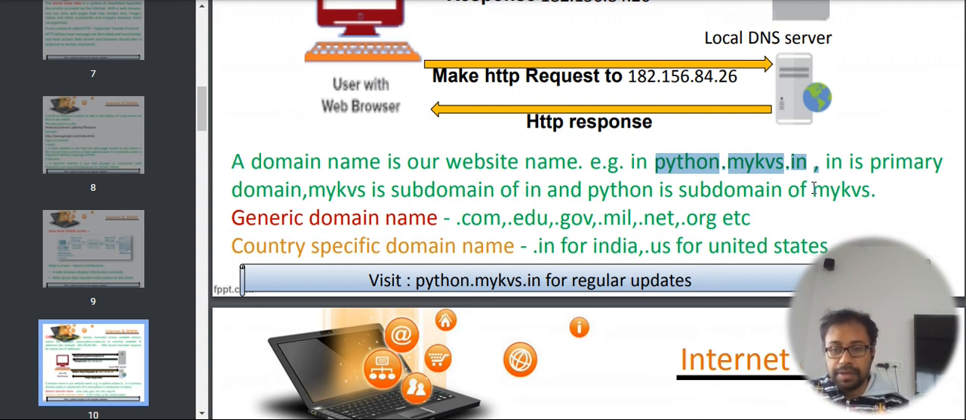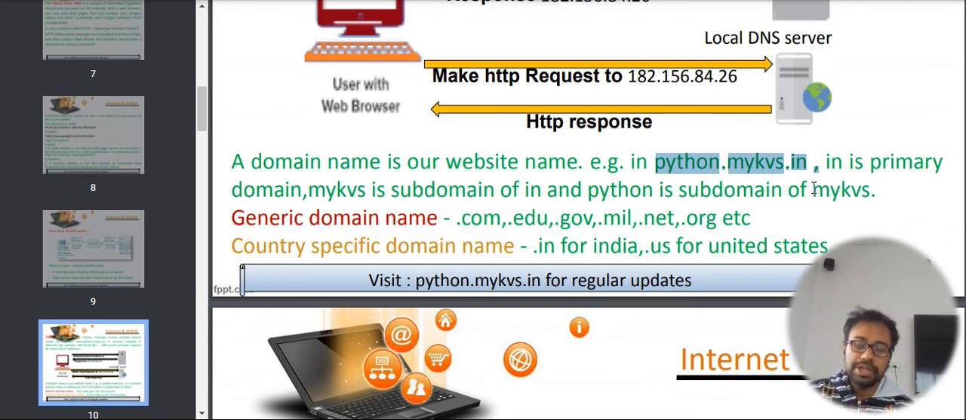What is the purpose of using the domain? Com means commercial domain. Edu means educational domain. Gov means government domain. Mil means military and strategical intelligence domain. Net means network domain. And .org means organizational domain.